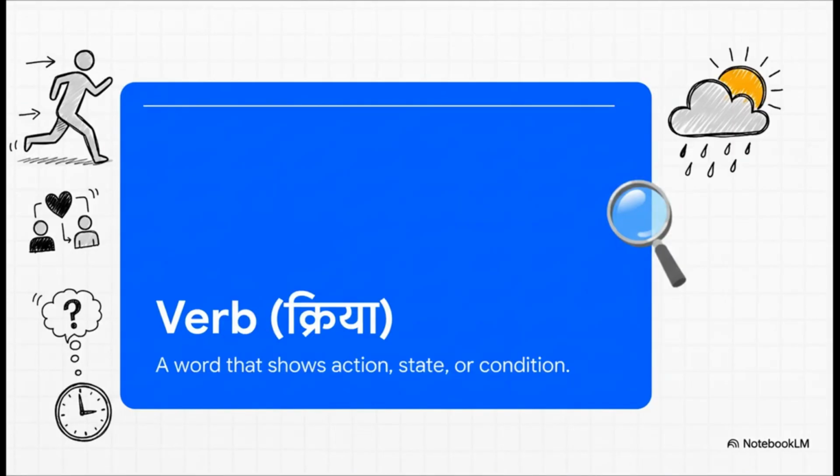So, what exactly is a verb officially? Well, as you can see here in both English and Nepali, it's a word that shows one of three things: an action, like runs, a state of being, like the word is, or some kind of condition. Put simply, it's the word that tells you what's going on.